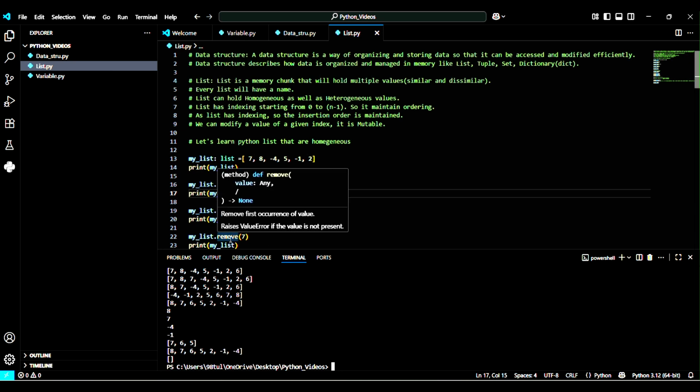So this is all for today. Thank you very much. In the next video, we will discuss heterogeneous lists and some other points, such as if 2 or 3 elements are the same in the list, then how we can remove all the subsequent duplicate elements at the same time.